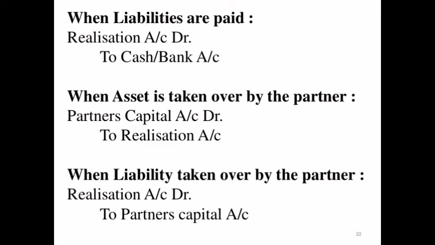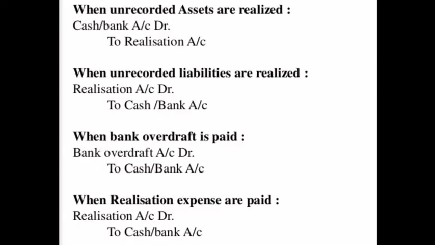Next entry will be when unrecorded assets are realized. If in a partnership firm any assets are not recorded and those assets, for example goodwill, are realized, the entry will be cash and bank account debit to realization account. When any unrecorded asset is realized, the entry will be cash and bank account debit to realization account.